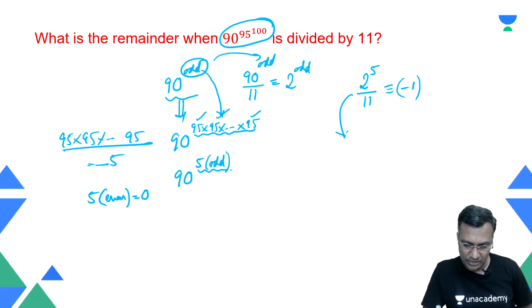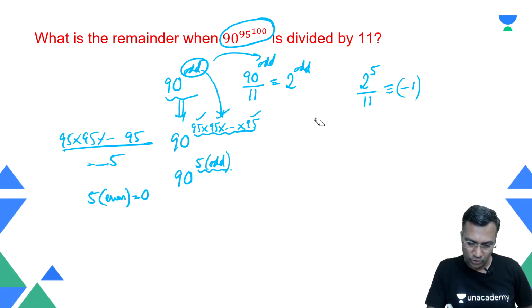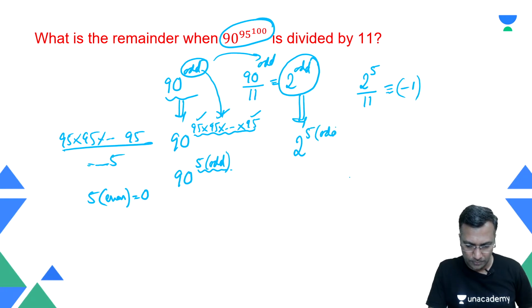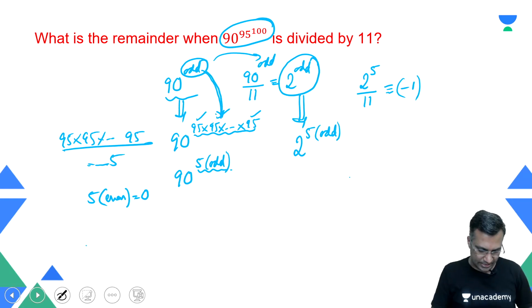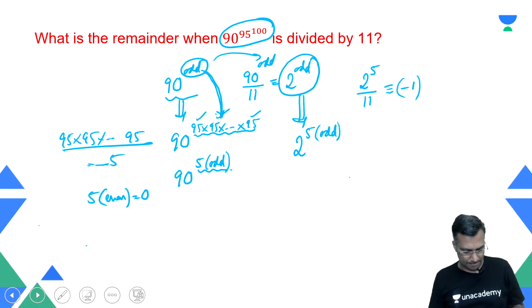And hence I'll come back to this. I will remodel this particular question. What was this here? So now you are trying to say that 2 raised to an odd number, I will write this as 2 raised to power 5 times an odd number. I can write it like this. Why? Because wherever this odd was there, wherever this odd is coming, okay, just a second.